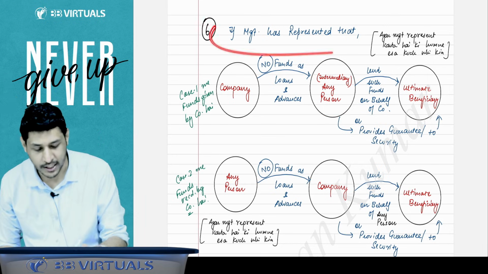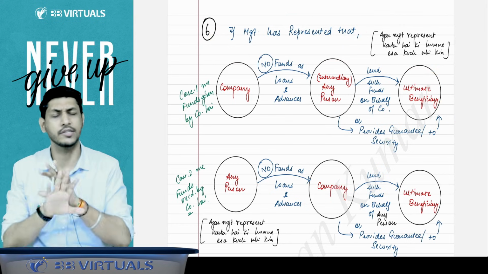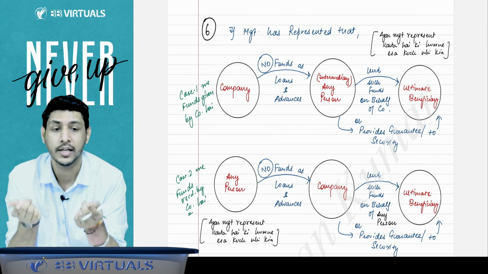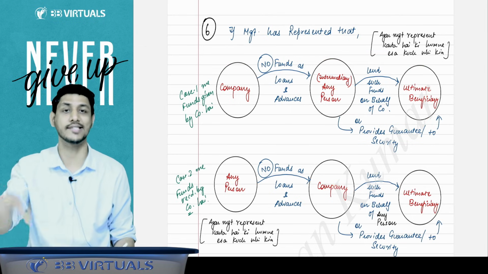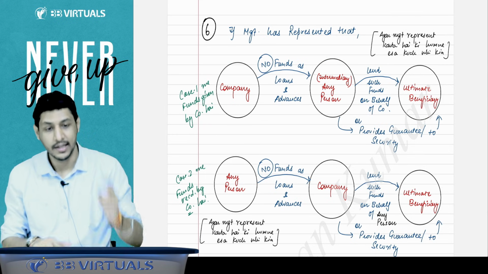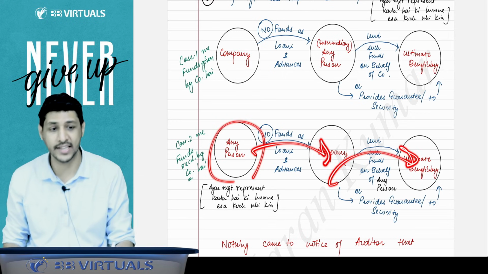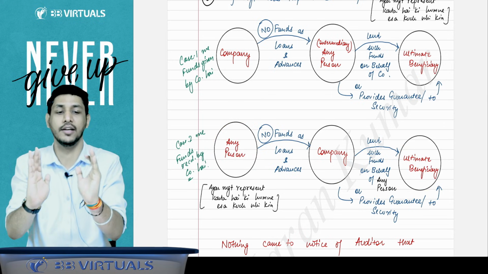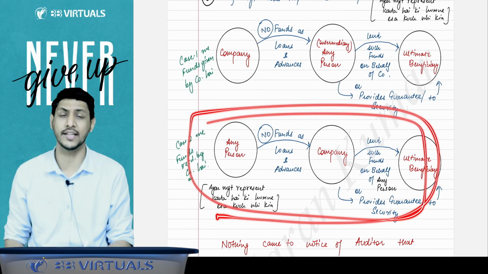If management represents that there is no such transaction involved, then the auditor will state in his audit report whether management has represented any such thing, and whether any such thing exists in the financial statement or not. Similarly, if any person has given funds to the company and the company has given funds to the ultimate beneficiary, here the company is acting as an intermediary. So the auditor asks whether any such transaction exists in the financial statement or not.